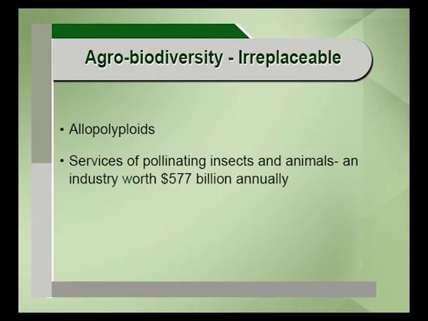As far as agro biodiversity is concerned, I can give many examples. The first example is allopolyploids. Think about the hexaploid wheat, that is an allopolyploid. Brassica, think about the huge triangle. These allopolyploids were possible because of agro biodiversity. I was talking about the pollinating insects. The services of pollinating insects and animals are a big industry, providing a lot of benefits to cross-pollinated crops. 35% of the world's crop production is dependent on cross-pollinated crops.